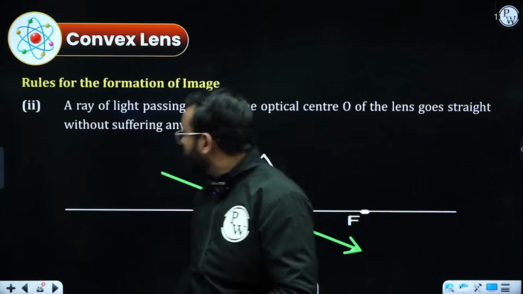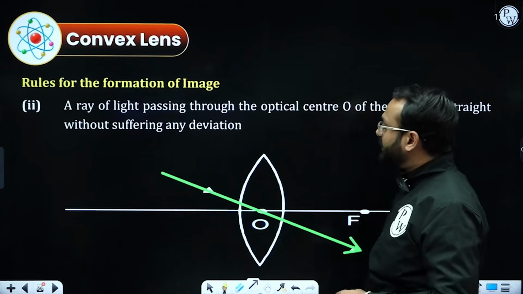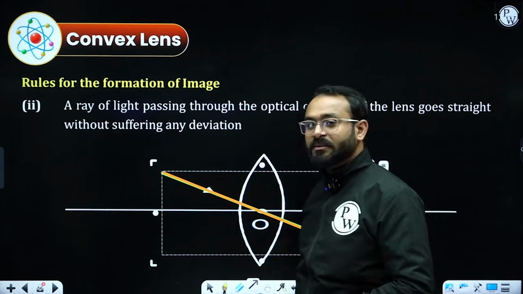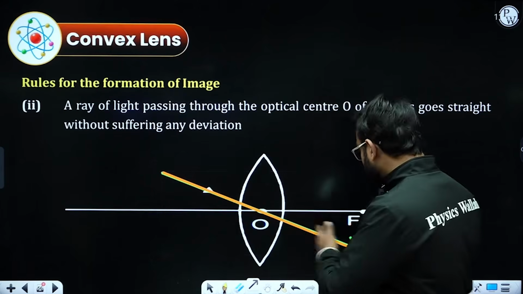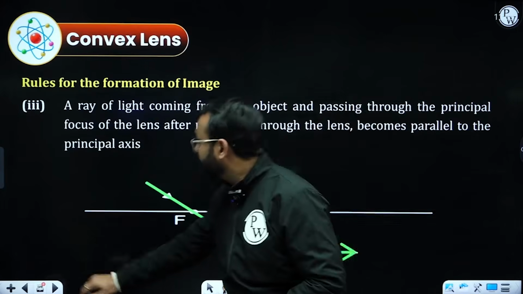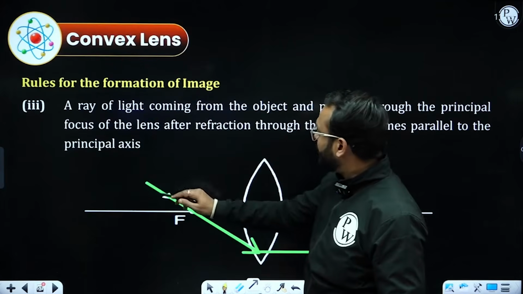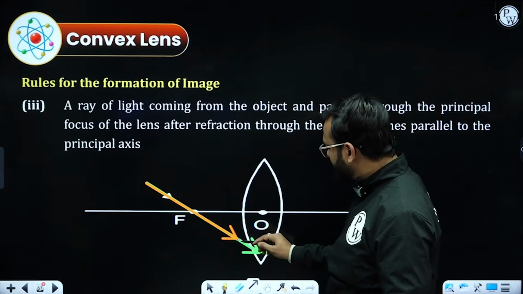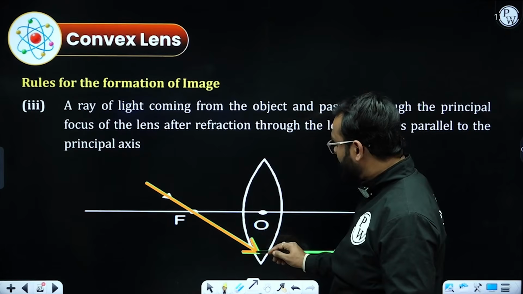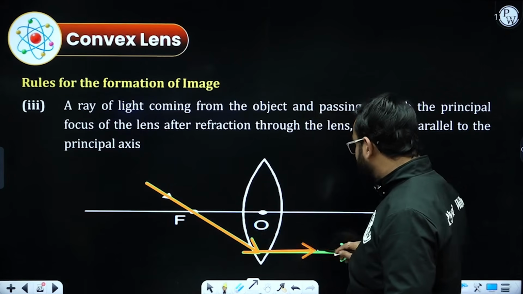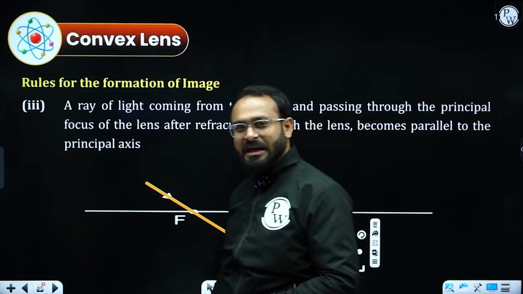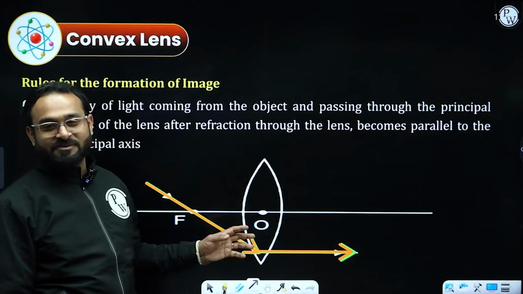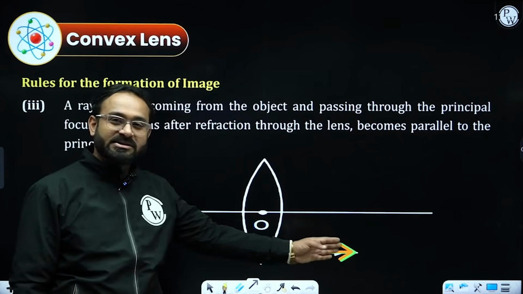Point number 2. If a ray of light passes through the optical center, it will go undeviated. So the straight line will pass through it. Again the refraction occurs and the focus will be on the right side. Rule number 3. If a ray of light passes through the principal focus, consider the ray passing through the first focus of the convex lens. After refraction, it will go parallel to the principal axis. It is exactly like rule number 1 that we studied 2 slides back. Correct?